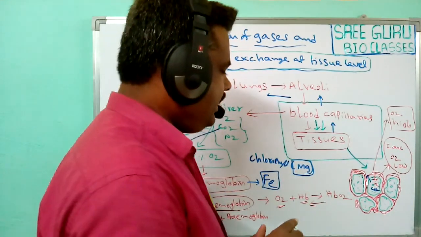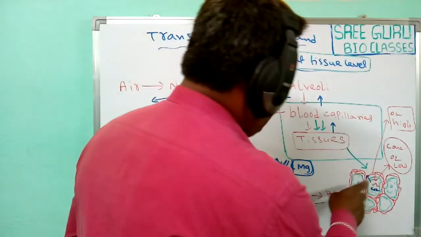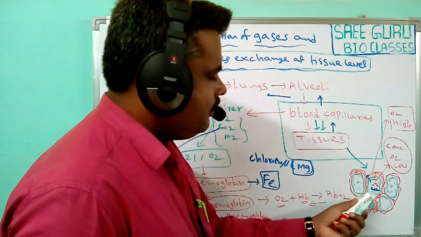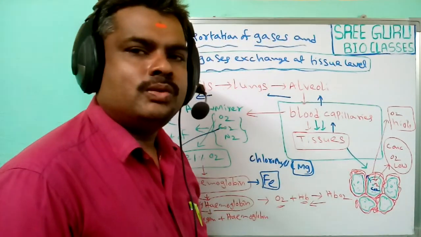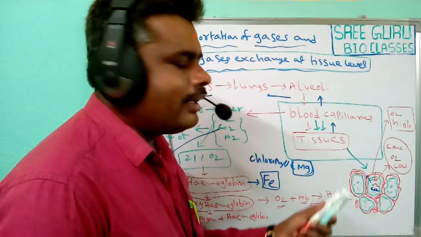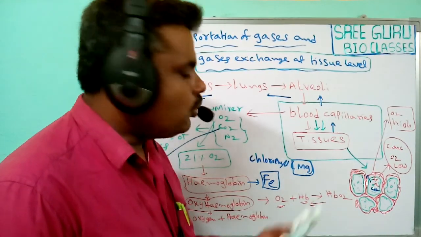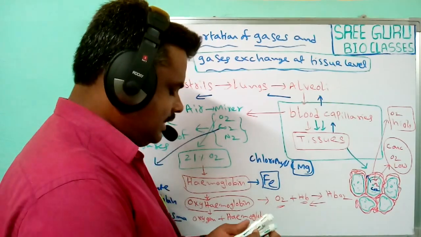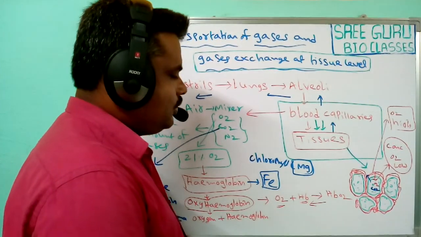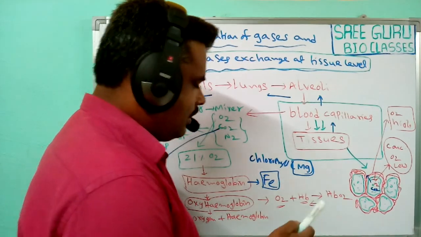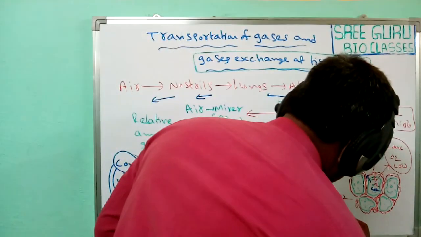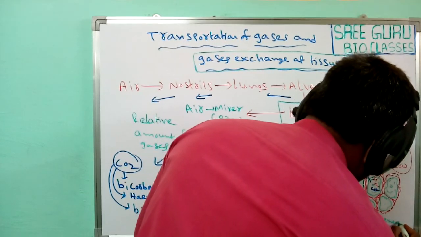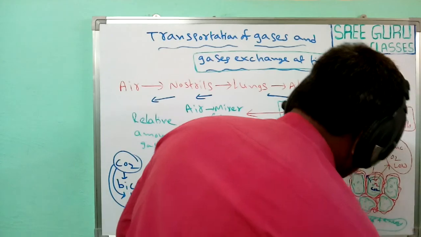Next, what is happening once the oxygen enters the tissues? Once the oxygen enters into the tissues, generally the respiration process goes on inside the tissues. Whenever the respiration process goes on inside the tissues, at that time carbon dioxide plus water and some energy are also released in this process.